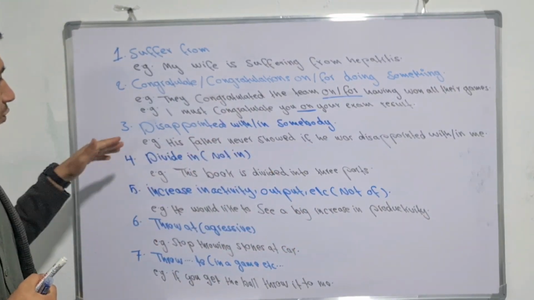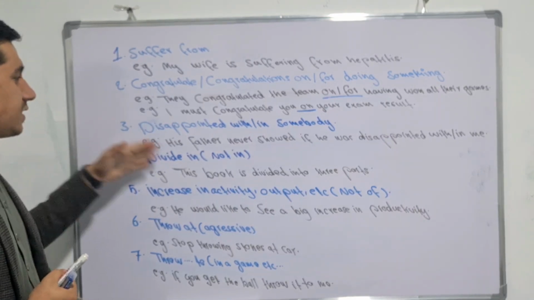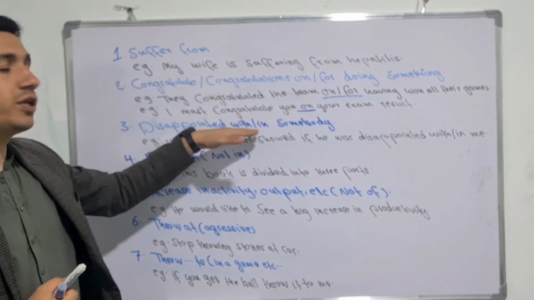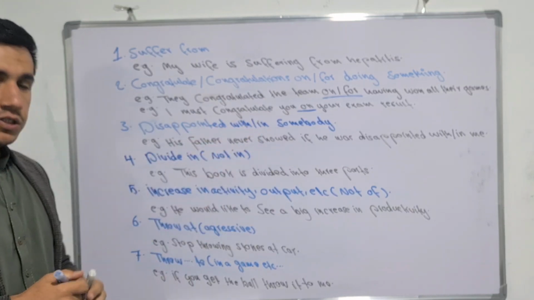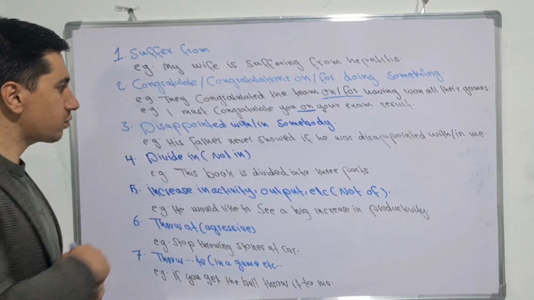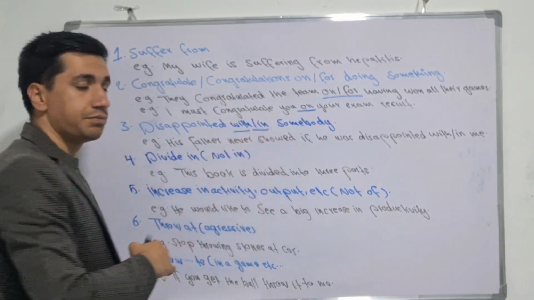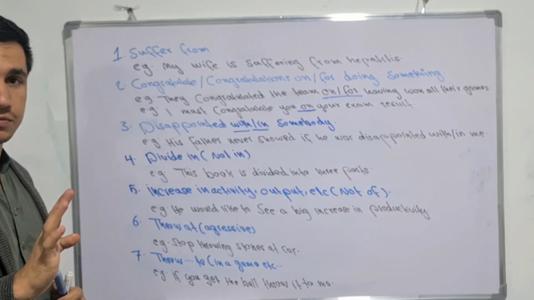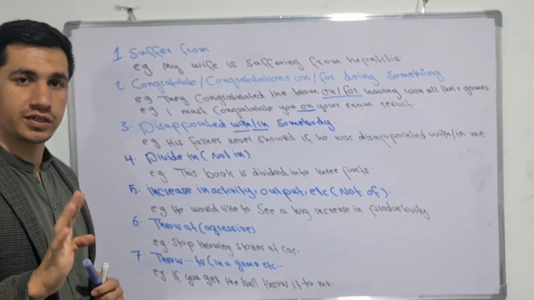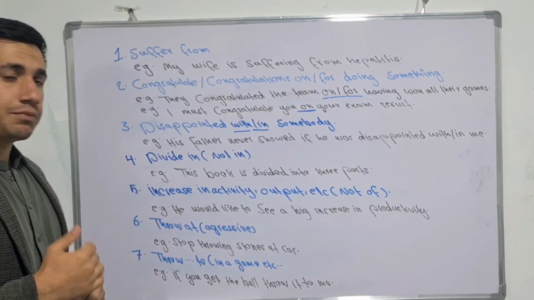Okay, the third one is disappointed with or disappointed in somebody. In addition, there are two important prepositions which we can use correctly. We can say with and we can say in. Both of them are going to be correct. Don't worry about the usage. Let me give an example here.